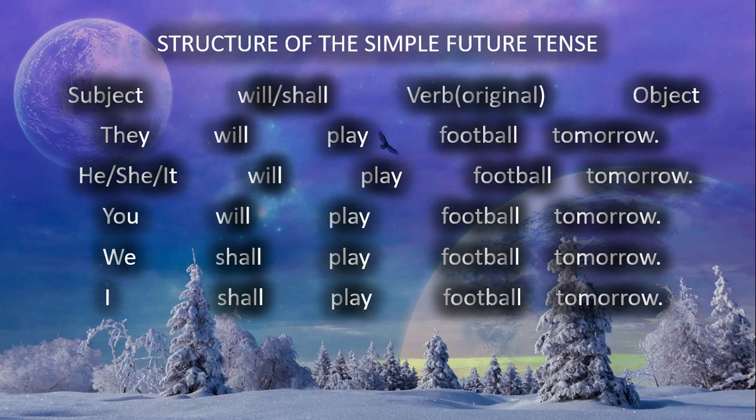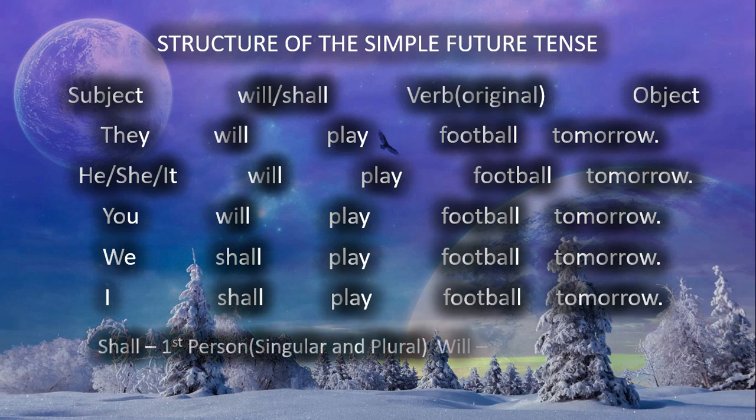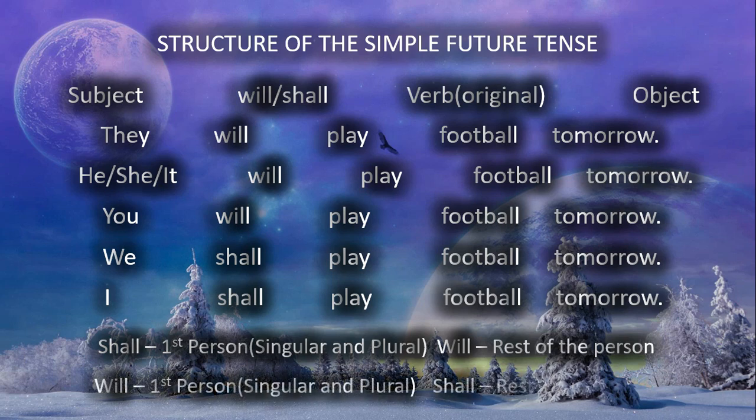Now, you may have noticed that when the subject is first person, we use shall. But if football is to be played with strong determination, the use of will and shall is reversed. That means we are going to use shall instead of will and will instead of shall. Okay? Now, it's going to go like this.